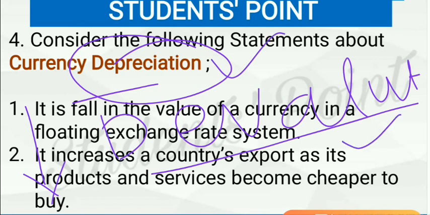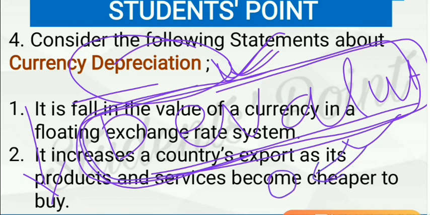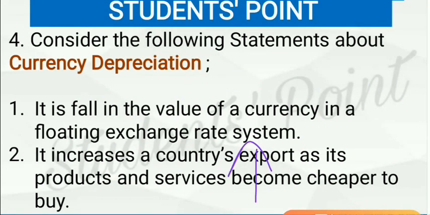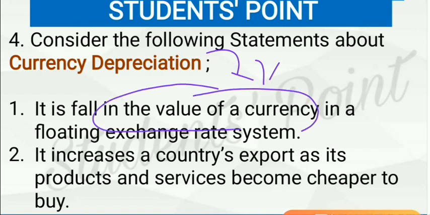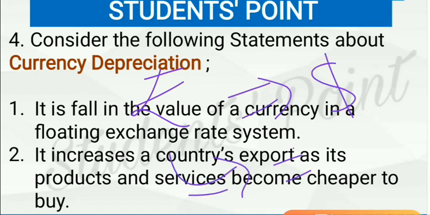See, the difference is, in depreciation, market forces are the determinant. Here market forces are supply and demand of currency, while in devaluation, the central bank of a country is the determinant. Central bank on its own, for its targeted goals, may either increase or decrease the value. So I hope you understand the difference between depreciation and devaluation. And what happens in depreciation and devaluation? There is a decline in the value of currency. In case of India, a decline in the value of rupee in comparison to dollar. So more rupees are given for $1.